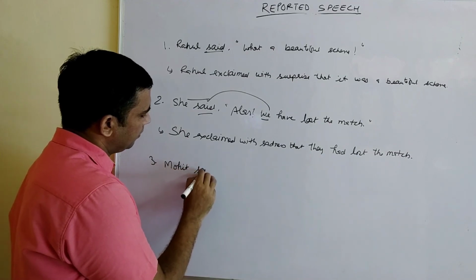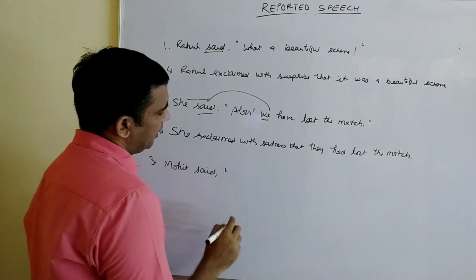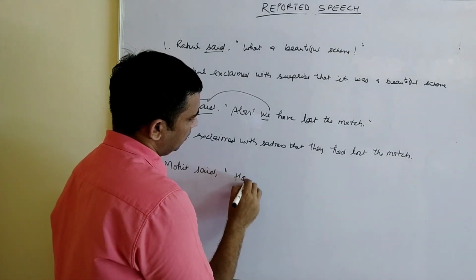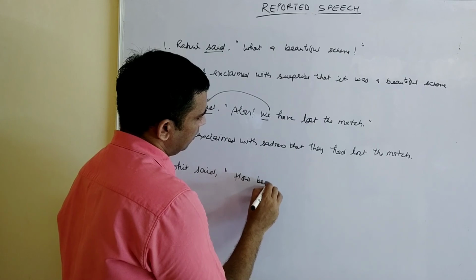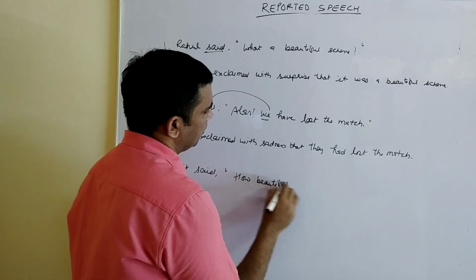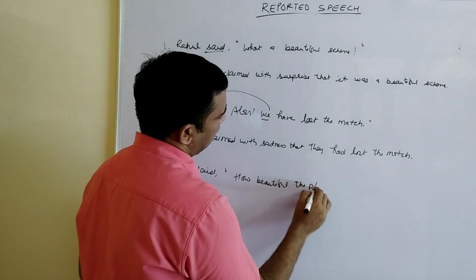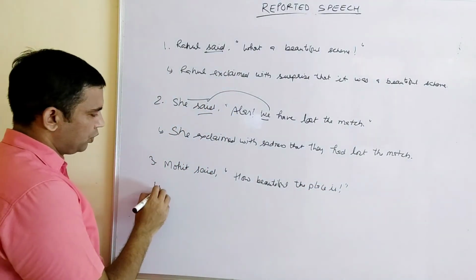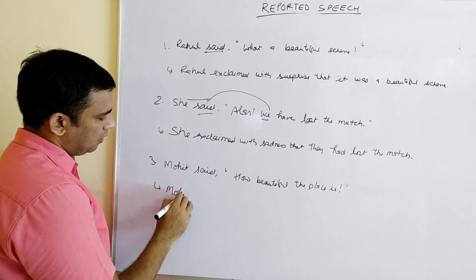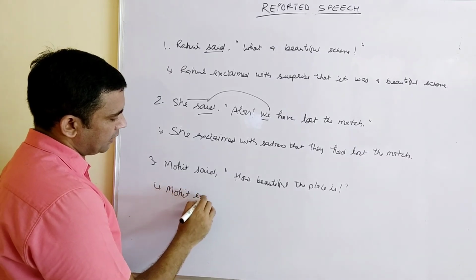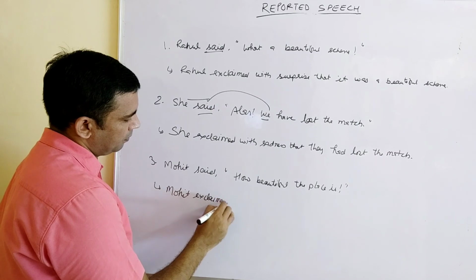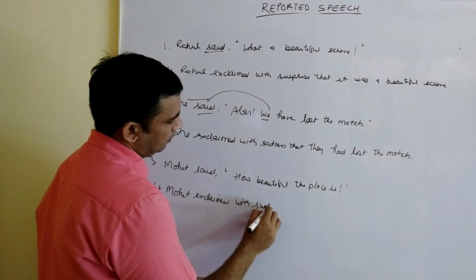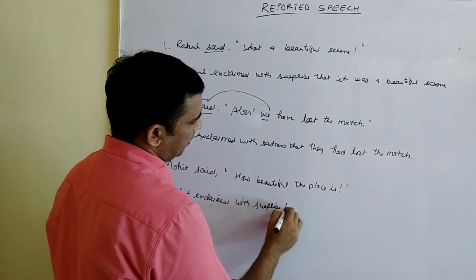Now number 3. Another example. Mohit said, comma, inverted comma, "How beautiful the place is." When we have "how", how to change it? Mohit exclaimed with, again it's a surprise, exclaimed with surprise.